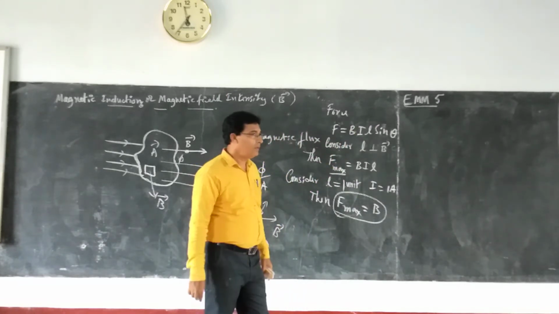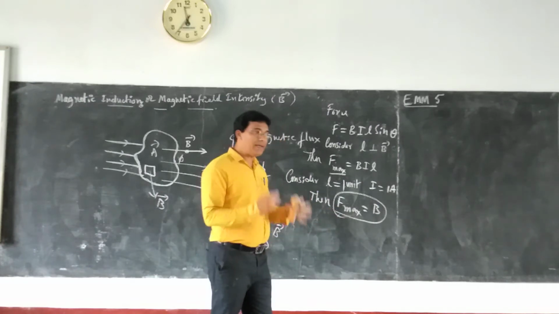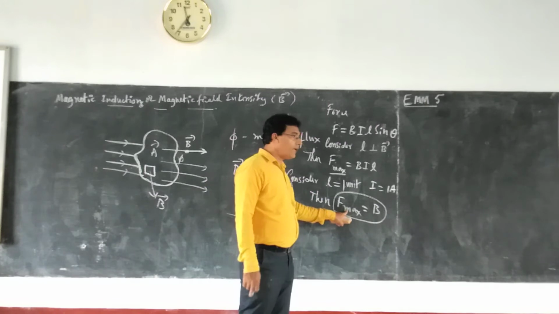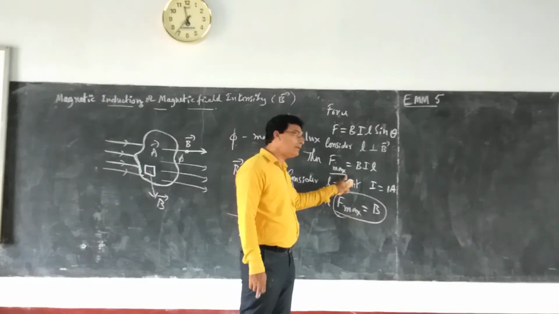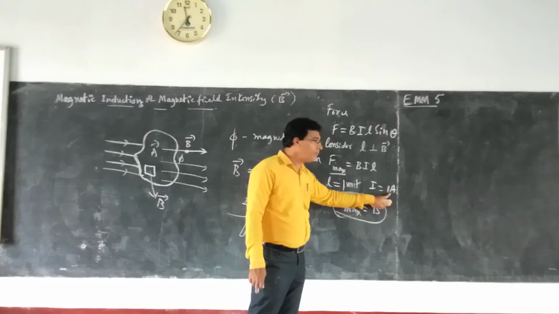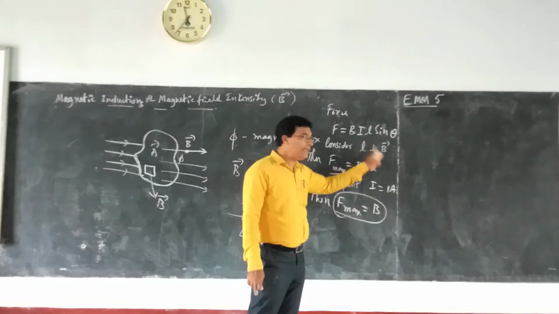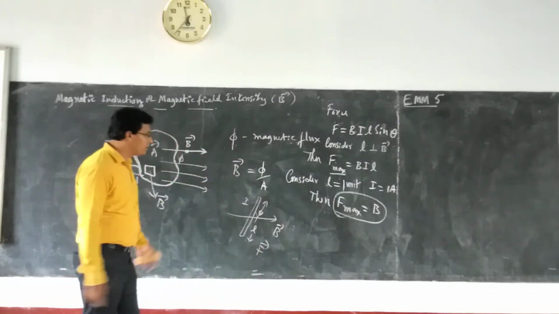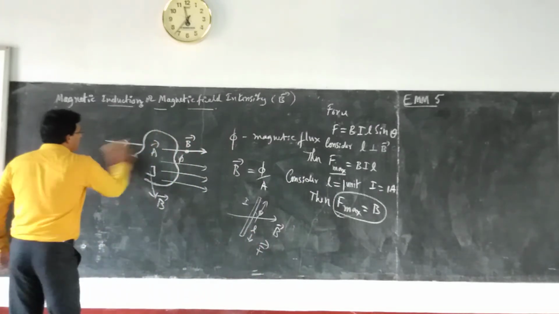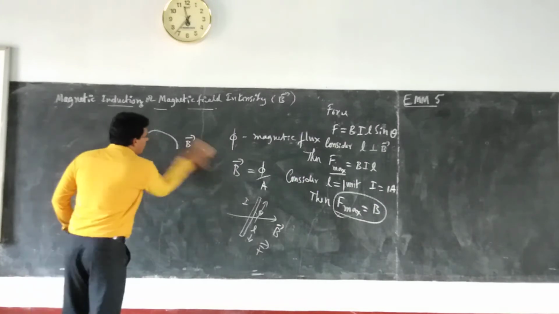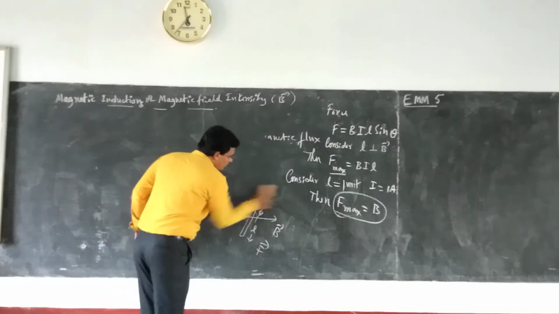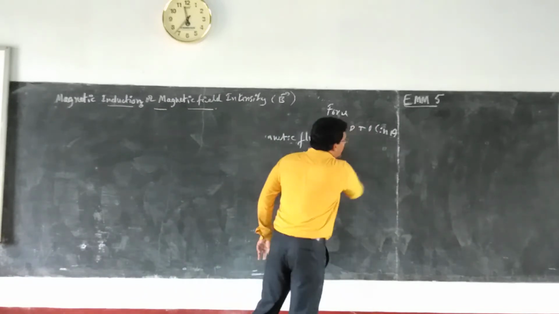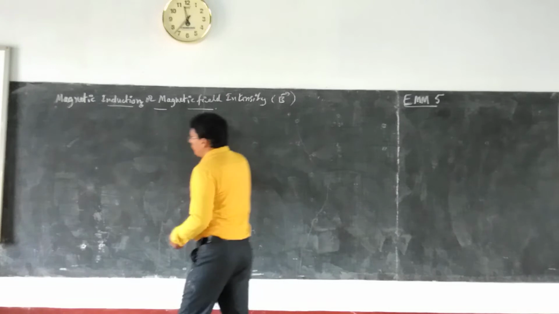One more. What is magnetic induction? Magnetic induction is defined as the maximum force experienced by a conductor of unit length carrying a current of 1 ampere kept at right angles to the direction of the magnetic field. So this is the definition. That's all we should know about magnetic induction and its definition.